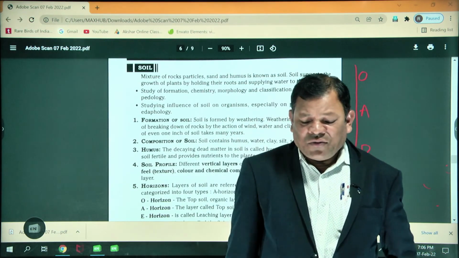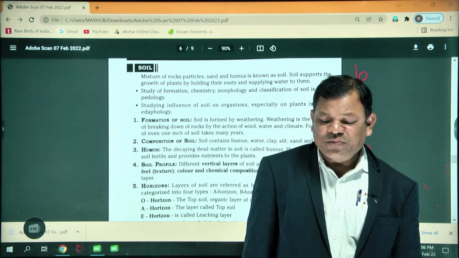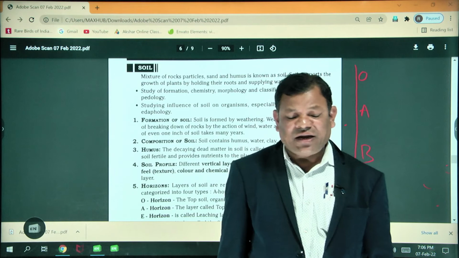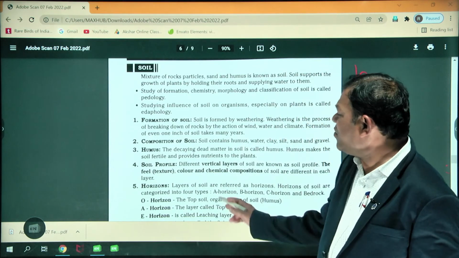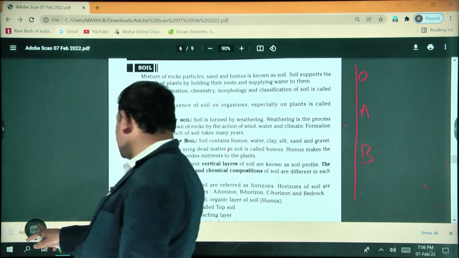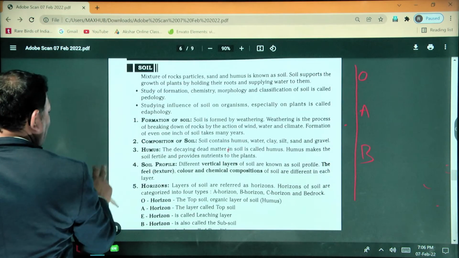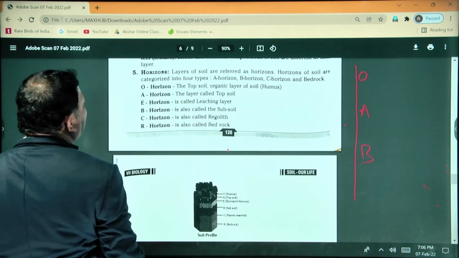Okay. So the O horizon is the top organic layer. This is mostly made up of leaf litter and humus, especially decomposed material in this particular O horizon. The second one is the A horizon.